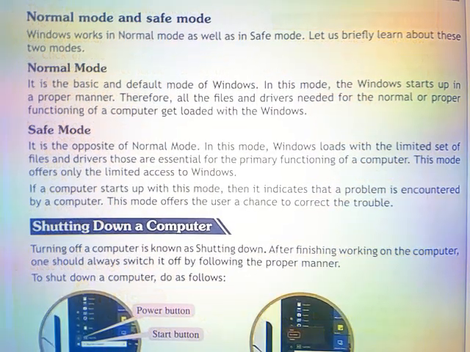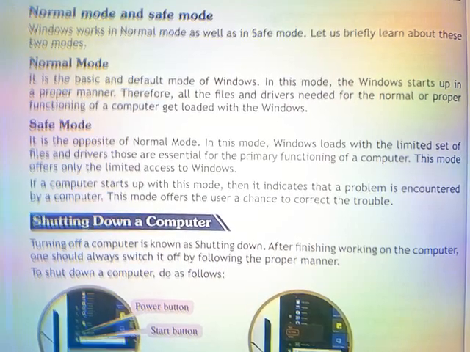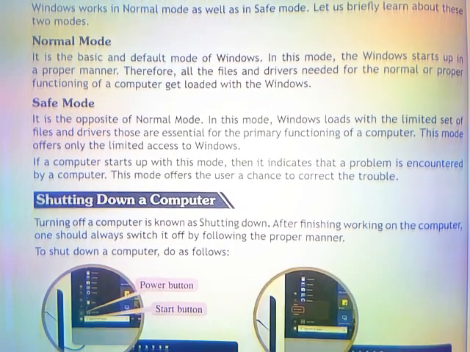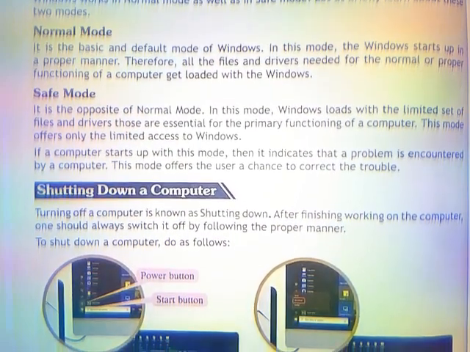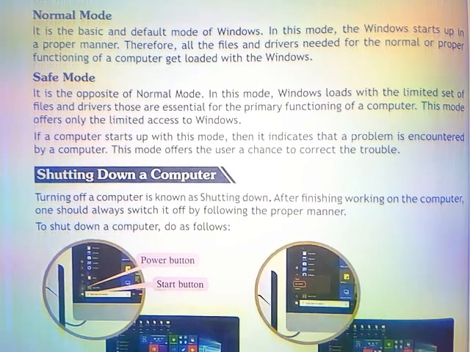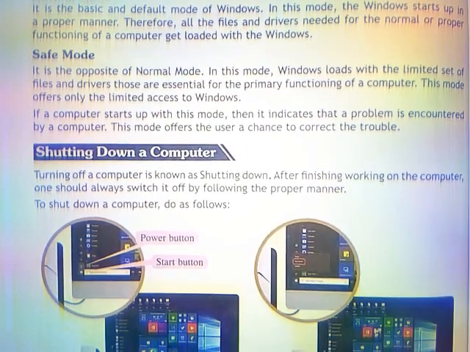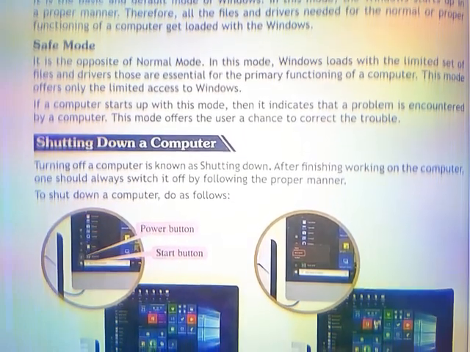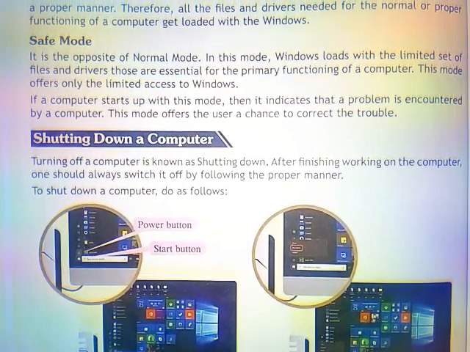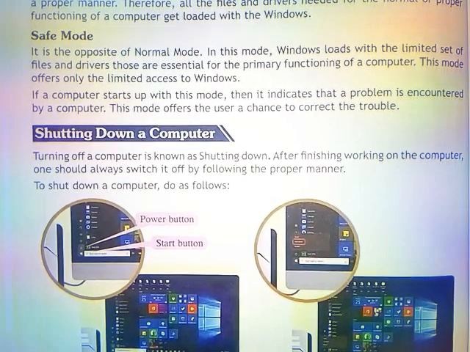Normal mode and safe mode. Windows works in normal mode as well as in safe mode. Let us briefly learn about these two modes. Normal mode. It is the basic and default mode of Windows. In this mode, Windows starts up in a proper manner. Therefore, all the files and drivers needed for the normal or proper functioning of a computer get loaded with the Windows.